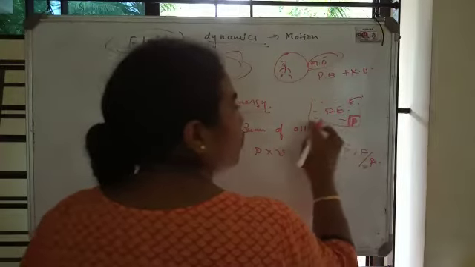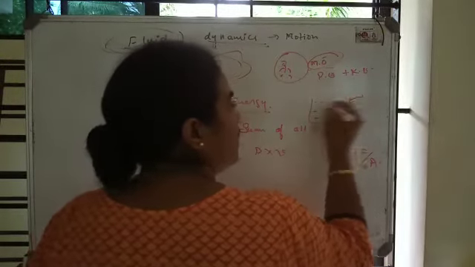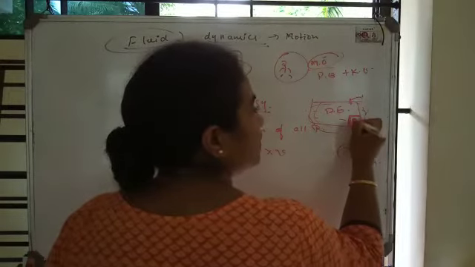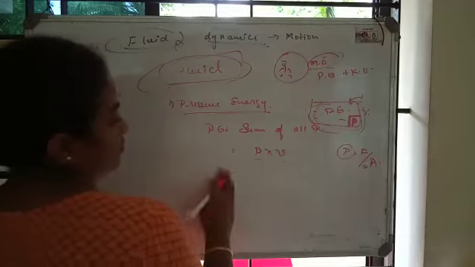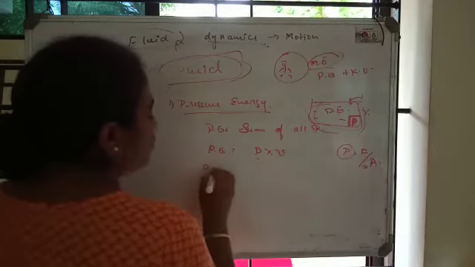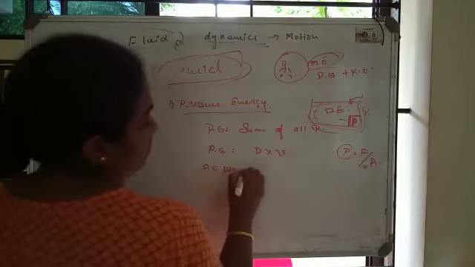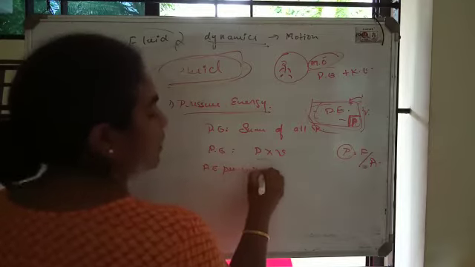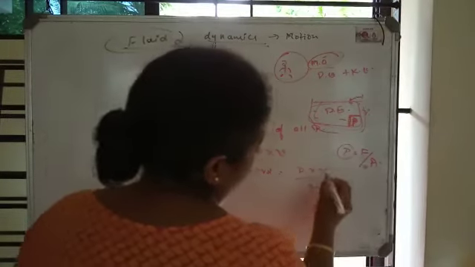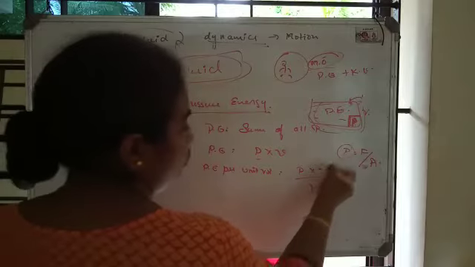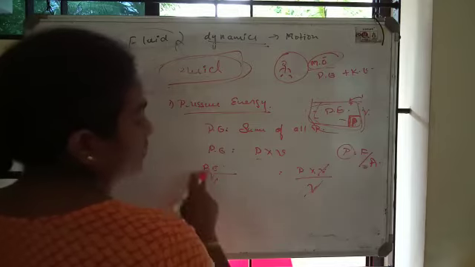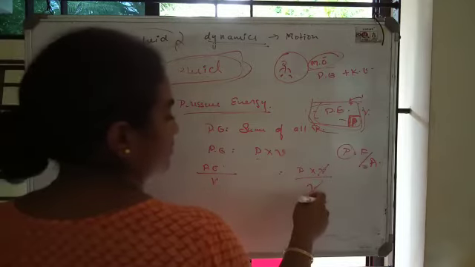If you want to calculate the total pressure, this is the total volume, so that will be nothing but pressure into volume. Now the pressure energy is equal to pressure into volume. If I want to find out the pressure energy per unit volume, meaning per one volume, then I have to divide this by volume. This is also volume, this is also volume. Volume cancels out. So pressure energy per unit volume is like this: PV by V, V cancels.